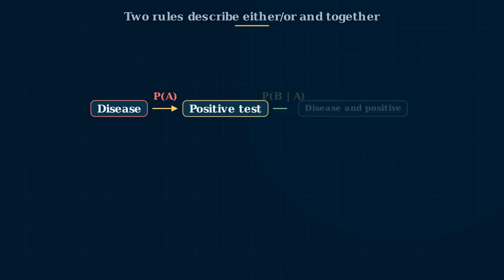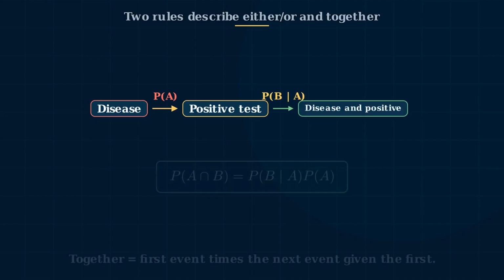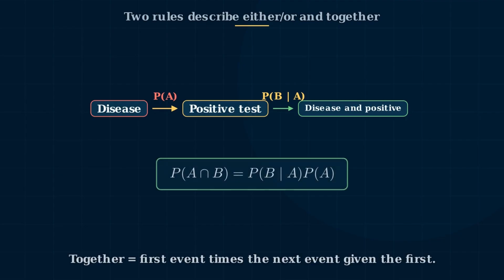For events happening together in sequence, we use the multiplication rule. P of A intersection B equals P of B given A times P of A. Read it as the probability of A and B together equals the probability of A times the probability of B after A is already true. This is the bridge to Bayes' theorem.